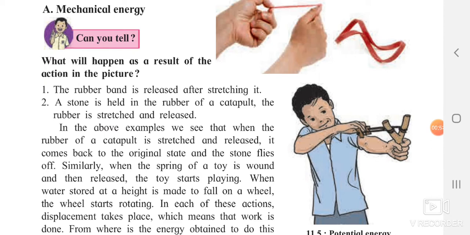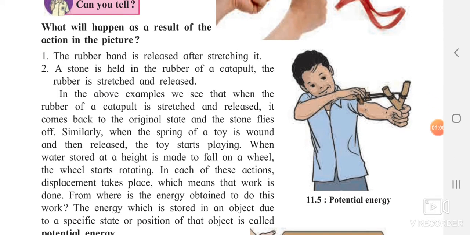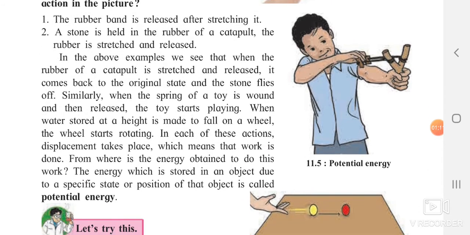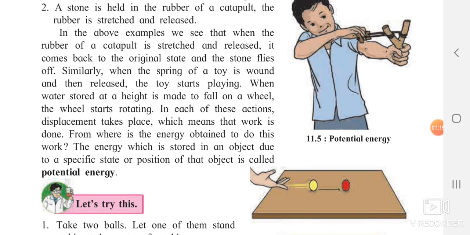So the rubber band is released after stretching it. The stone is held in the rubber of a catapult and the rubber is stretched and released. In the above examples, we see that when the rubber of the catapult is stretched and released, it comes back to the original state as the stone flies off. Similarly, when the spring of the doll is wound, then it releases and the toy starts playing. And after some time, when that particular time is over, the doll or the car comes back to the same place, or it will be still.